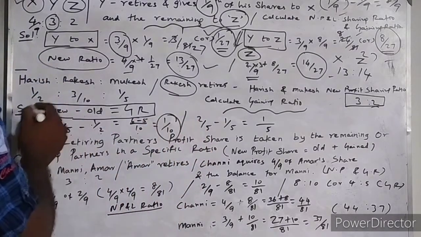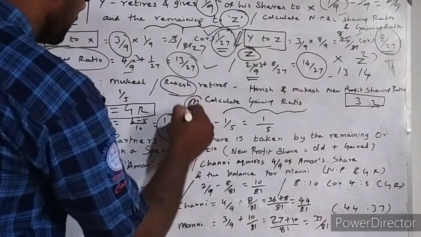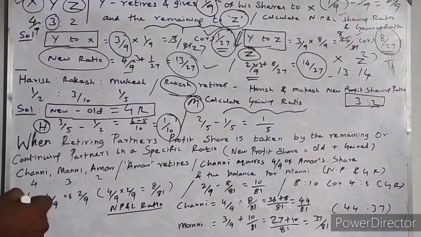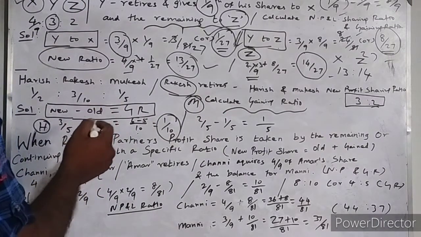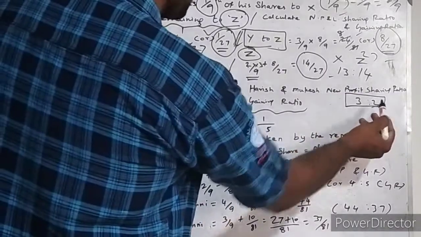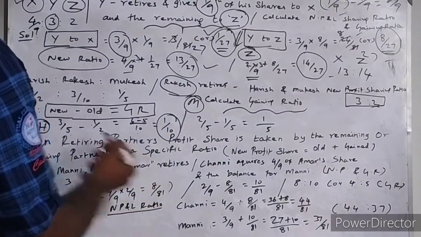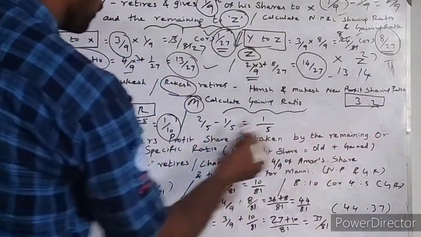At the same time, Mukesh is also a continuing partner. For Mukesh calculation, Mukesh existing profit and loss sharing ratio is 1 by 5. Mukesh new profit and loss sharing ratio is 2 by 5. So as per this formula, new minus old. New ratio is 2 by 5.